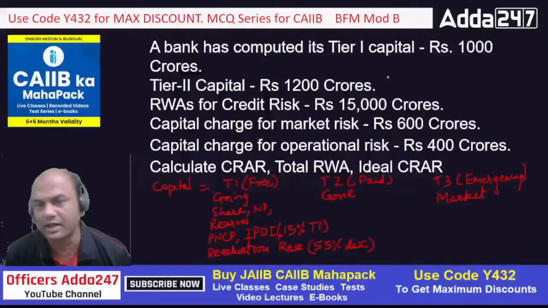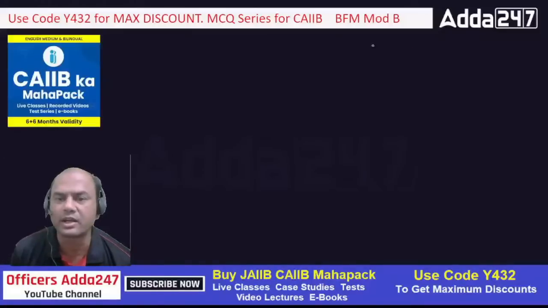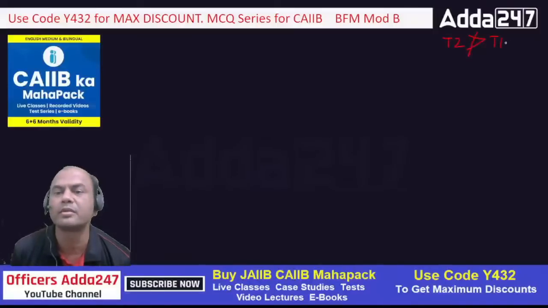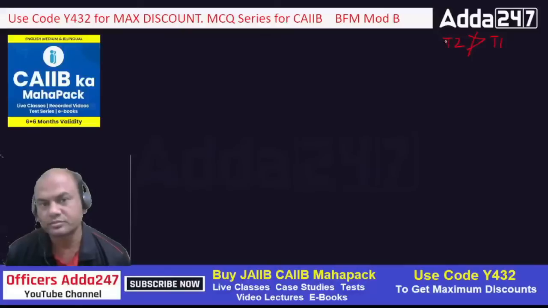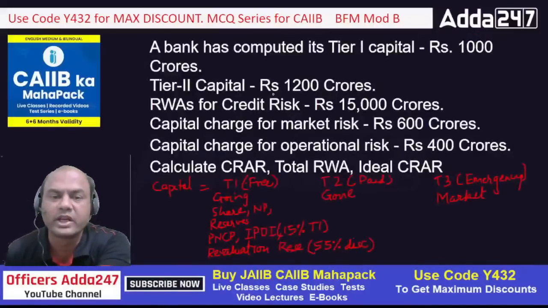Now one important part I'll tell you about this tier 1, tier 2, okay? The basic rule behind T1 and T2 is T2 cannot be greater than T1. Always remember this, T2 can't be greater than T1. Clear? Now, T2 cannot be greater than T1 means what? But what is the figure given over here? T2 is given as 1200 crores and T1 is given as 1000, but it is given as greater. So what will we do? We won't consider this figure 1200.